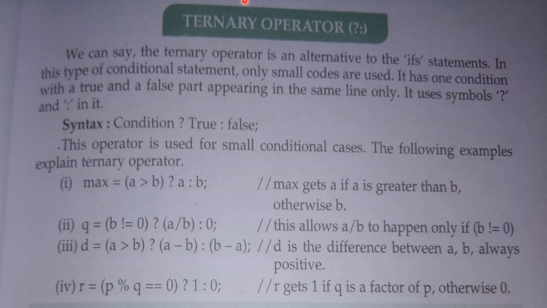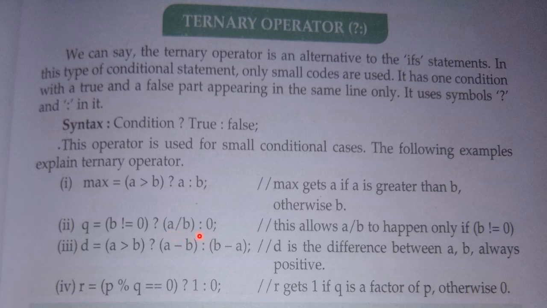The next example we can write here also: q. There is one variable q in which we will write the output. If the condition is true, what will be the output, and if the condition is false, what will be the output? Both things we will write. So what is the condition? If b is not equal to 0, then you can divide a by b.